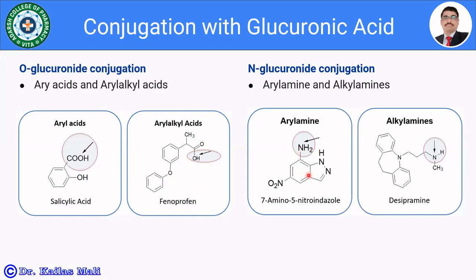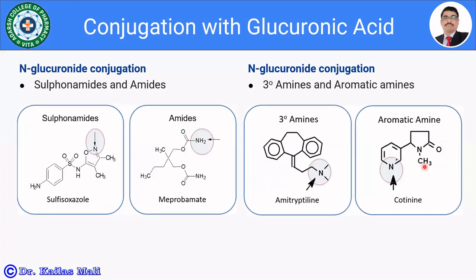Then aryl alkyl acids. So here the OH group is present, for example, phenoprofen. Then arylamine, for example, 7-amino-7-nitro-indazole. So here it's an NH2 group. So this is the N-glucuronide conjugation as there is an involvement of the N. Previously, we have seen the O-glucuronide conjugation. So here in the case of arylamine, there is an N conjugation. Similarly, the alkylamine, for example, desipramine, is going to be glucuronidated and excreted from the body as a glucuronide conjugate.